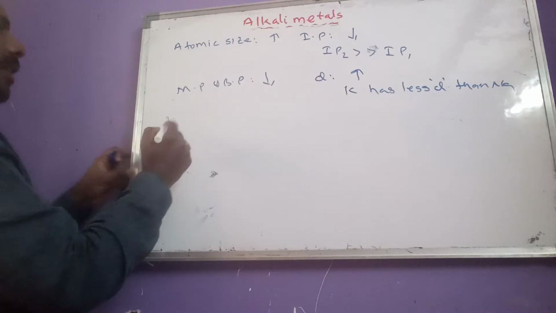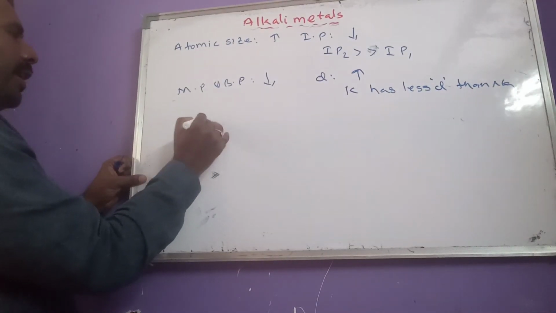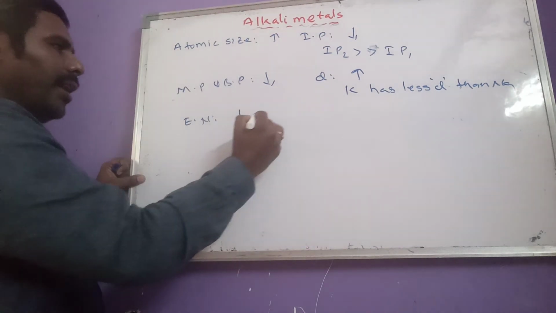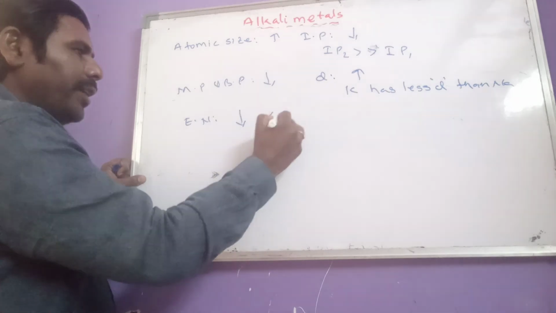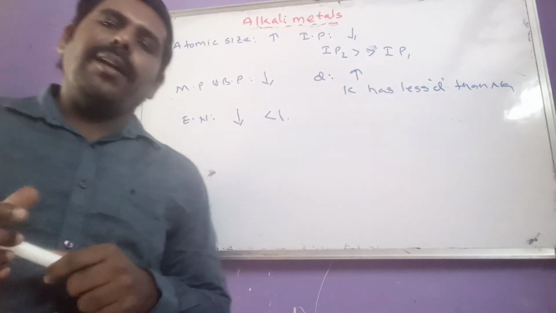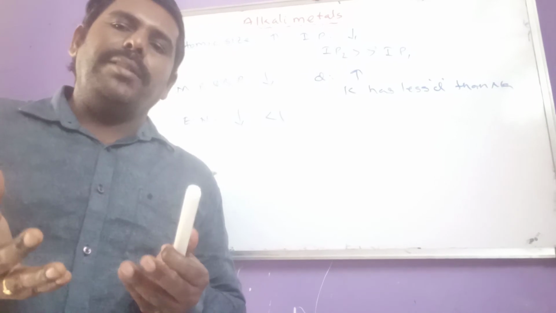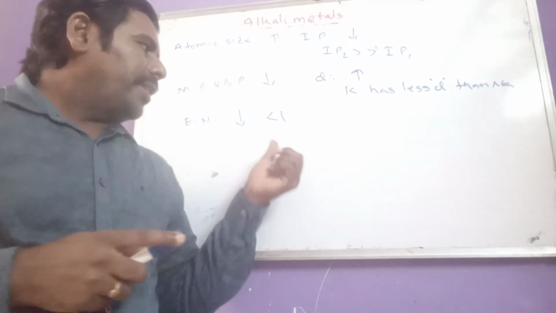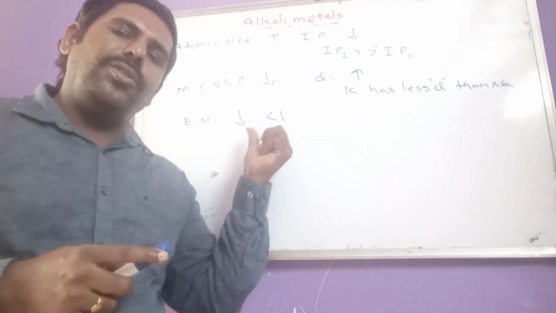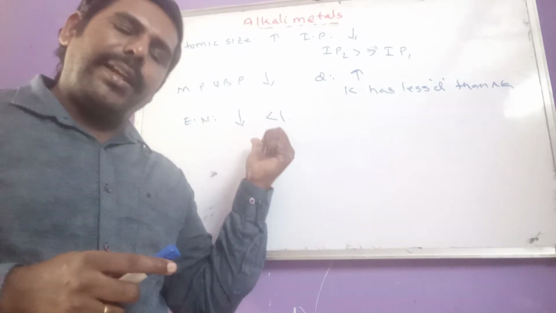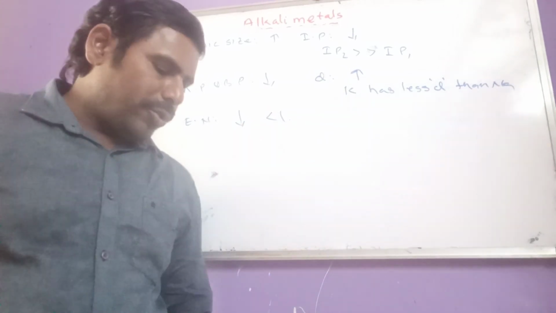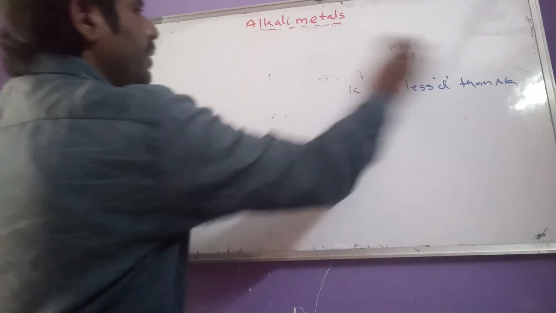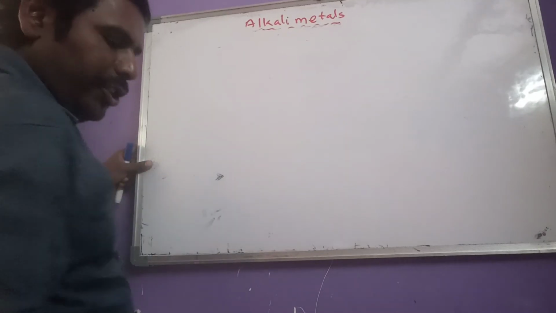Okay, this is regarding density. Come to another one, electronegativity. Electronegativity decreases from top to bottom, and alkali metals have electronegativity less than 1, because they try to lose the electron, but they have no need to gain an electron; they are not interested in gaining an electron. That's why they have a very low electronegativity value, less than 1. And that electronegativity decreases from lithium to cesium. Okay, this is regarding electronegativity. Then after that we have to go for reducing nature.